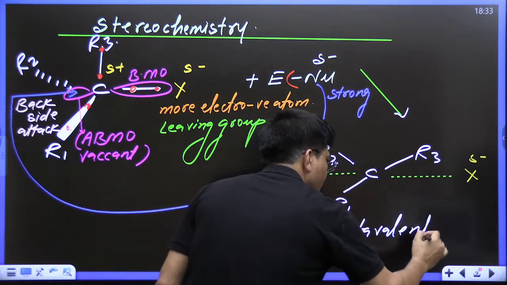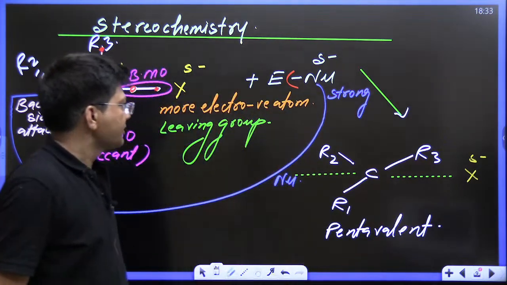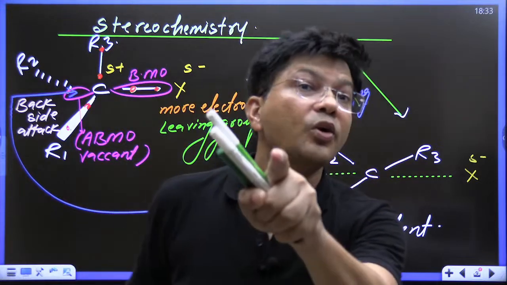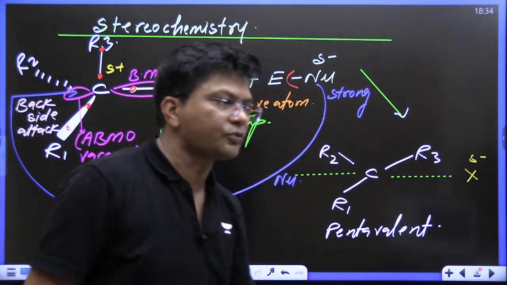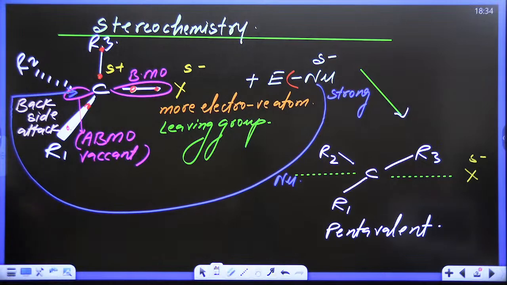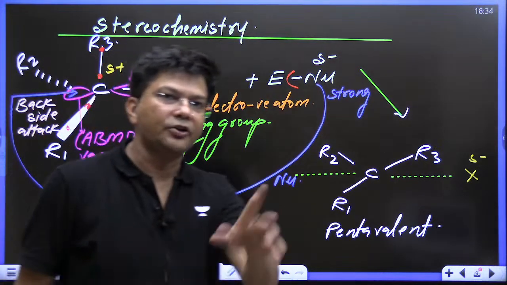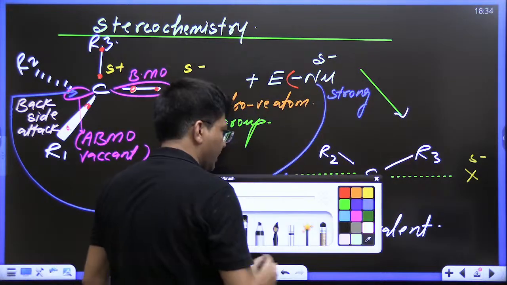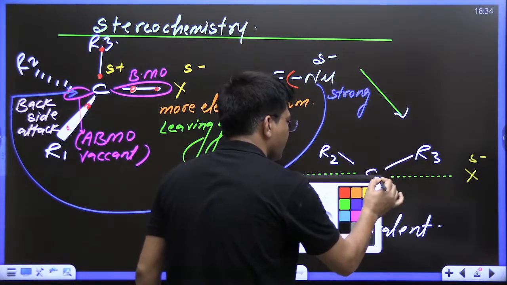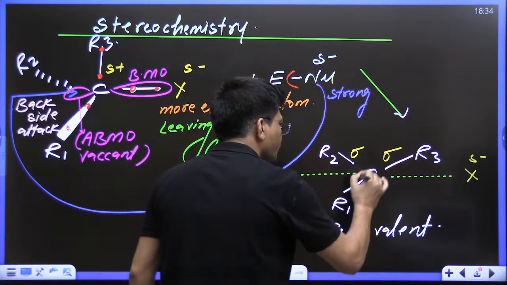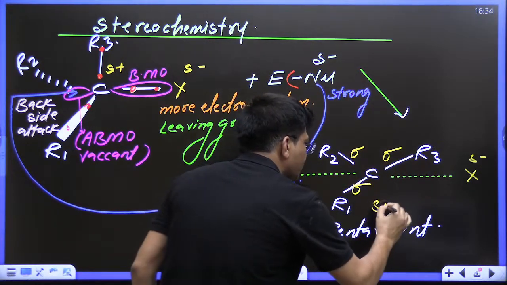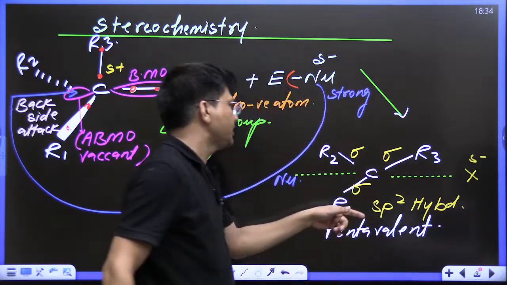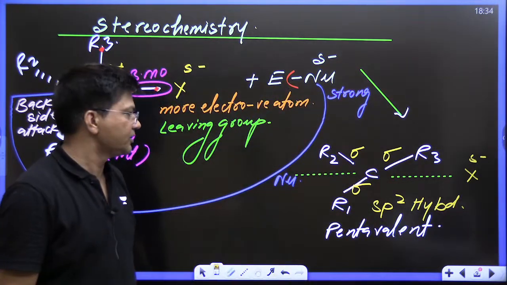Now, kids, the examiner will ask, what is the hybridization at this point of time? You will say sp3d. No, kids. Only these 3 valencies are responsible for hybridization. Only these 3 valencies, 1, 2, 3. So sp2 hybridized. This is the answer. It has been asked 3 times in the IMS examination.